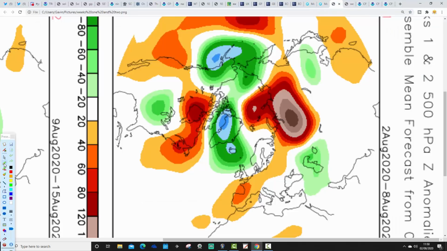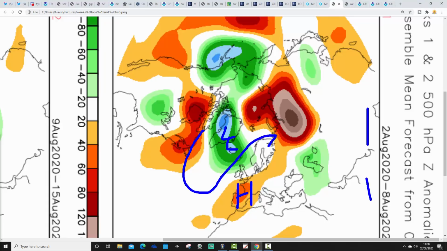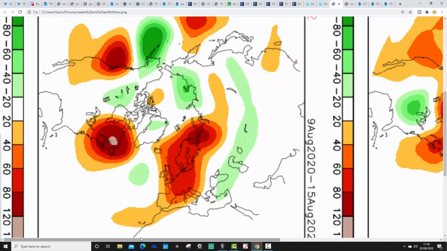CFSv2 finally, so these are 500 millibar heights broken down into weekly periods. The first weekly period takes us from the 2nd to the 8th of August. The coming week we'll have high pressure building up from the south, southwest, low pressure, and the jet stream being pushed further northwards. After a cooler and more comfortable start, we'll be turning hotter via that high pressure from the south later on in the week.